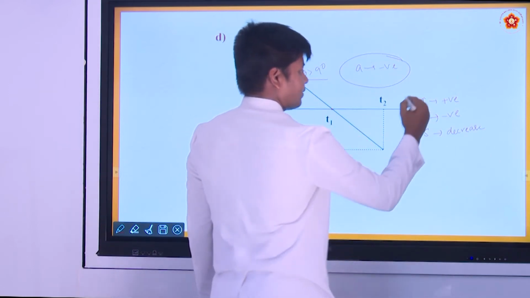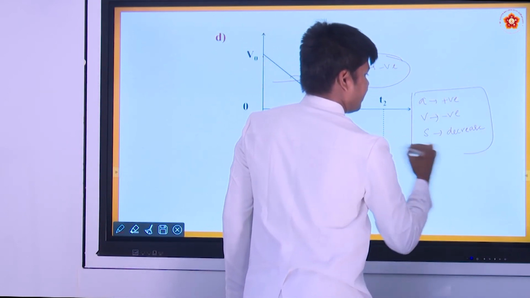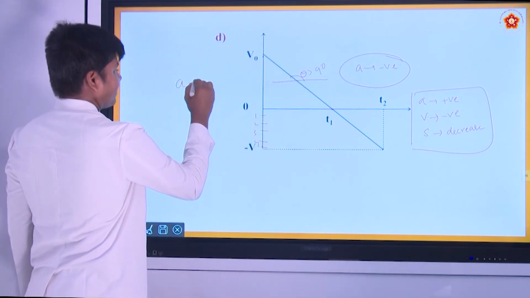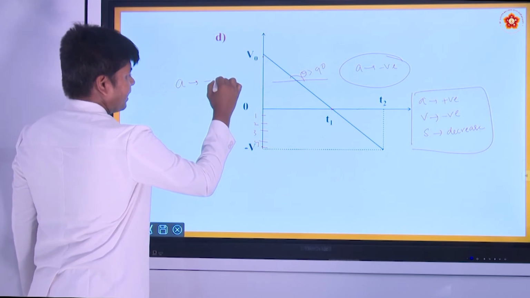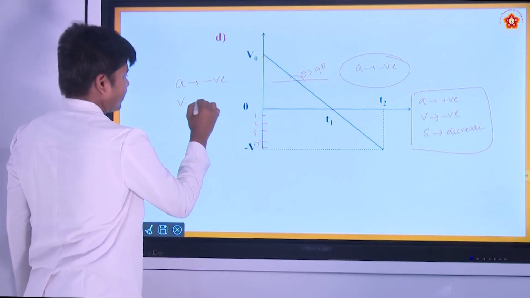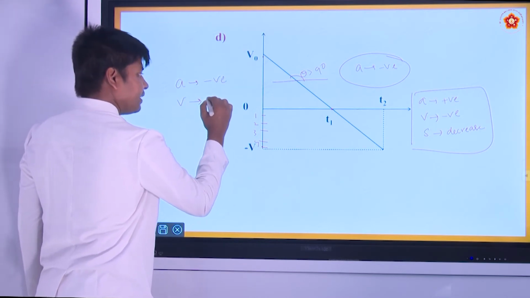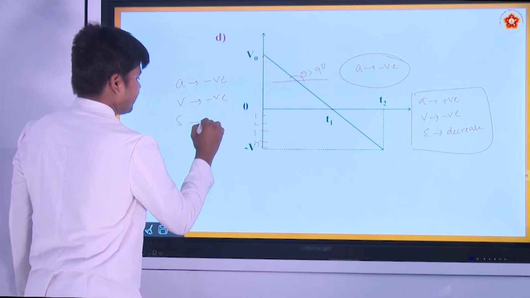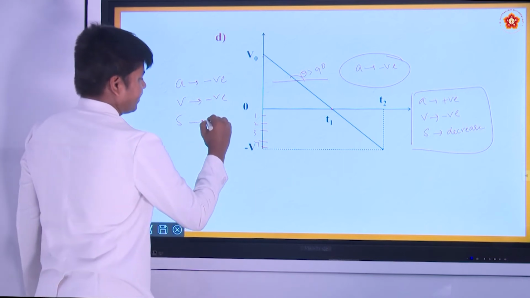Okay. This is one condition. Another condition: if acceleration is negative and velocity is negative, then does speed increase or decrease? Increases.